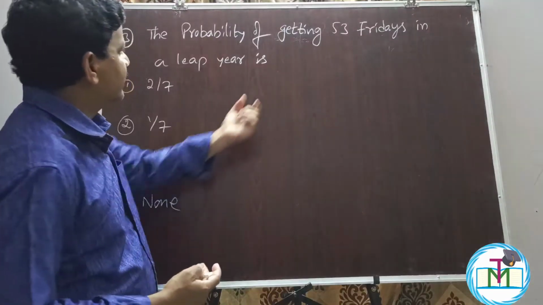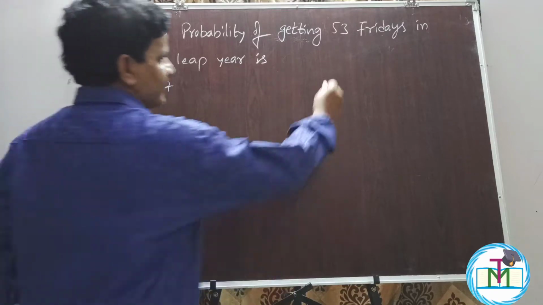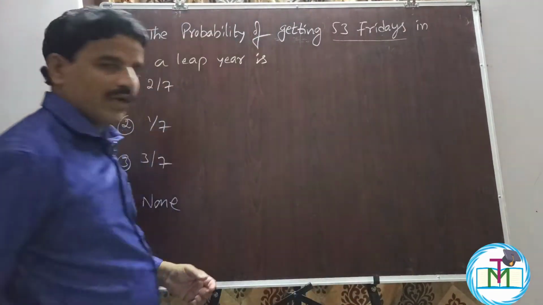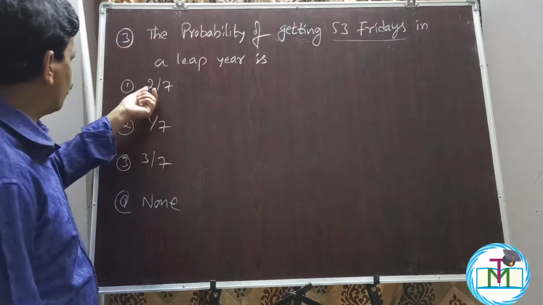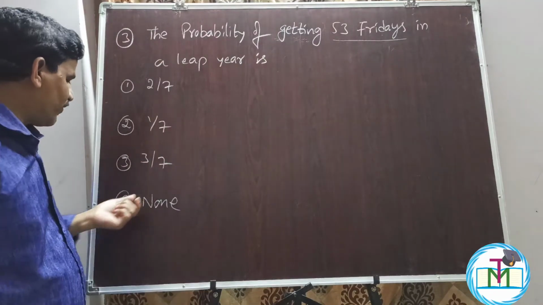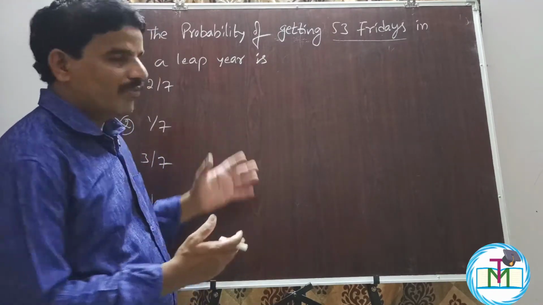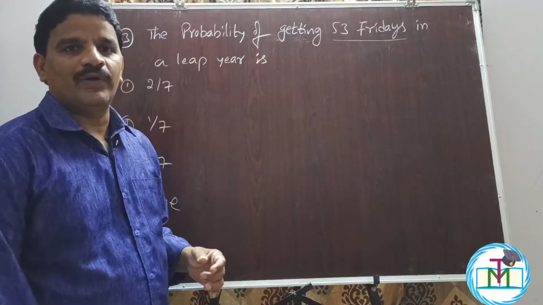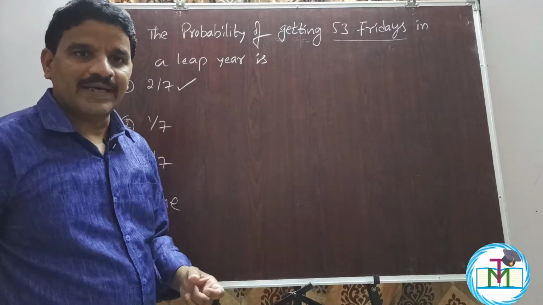Question number 3. The probability of getting 53 Fridays in a leap year is: option 1, 2 by 7; option 2, 1 by 7; option 3, 3 by 7; option 4, none. We already discussed the sample space of a leap year in the previous video. The answer is 2 by 7, option 1 is the right answer.